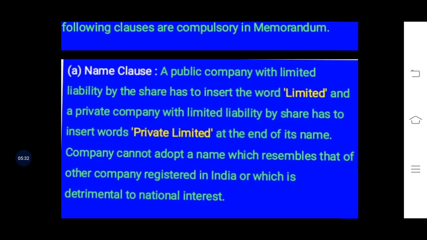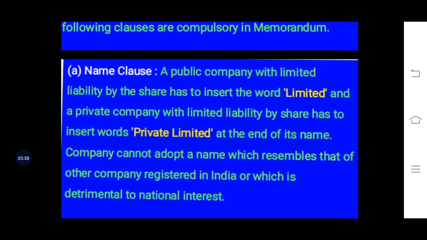So for that particular word, if a public company is limited by share, it will insert limited after its name. That will be the complete name of the company.